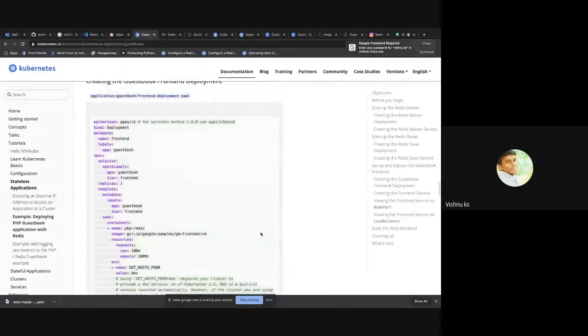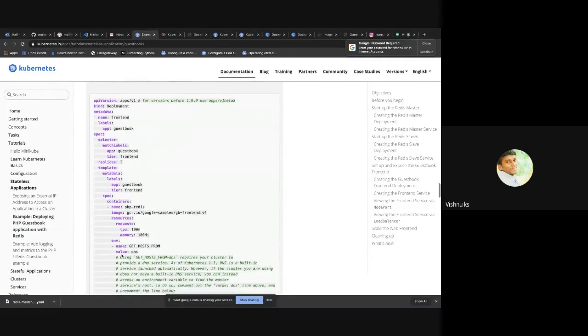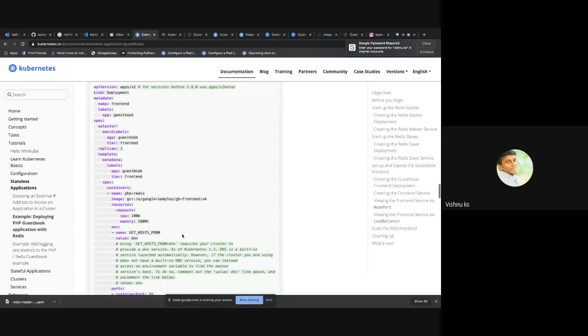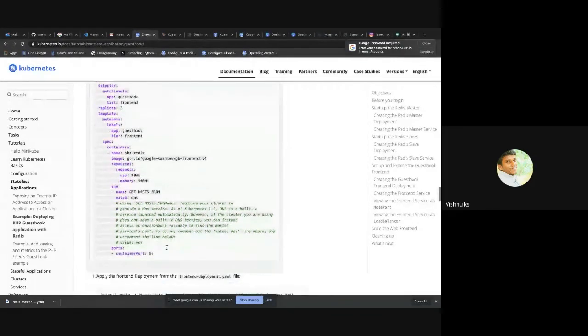So this is the guestbook front-end application deployment. Here replica count is 3, and for the container name we have given php-redis, and the image which is going to be pulled we have given the repo URL, and CPU request and memory also we have given here.